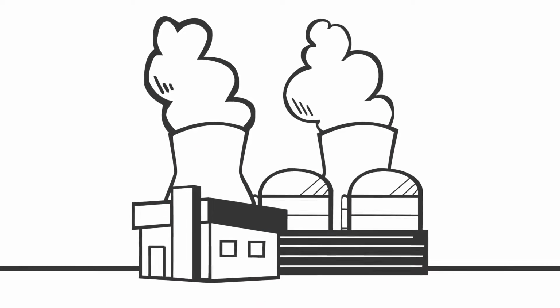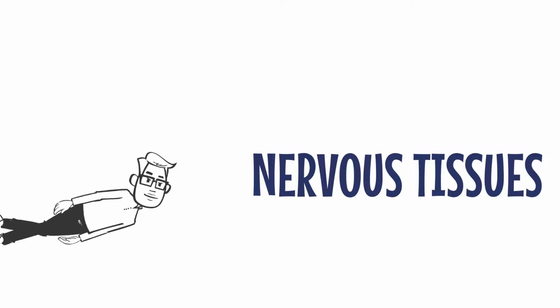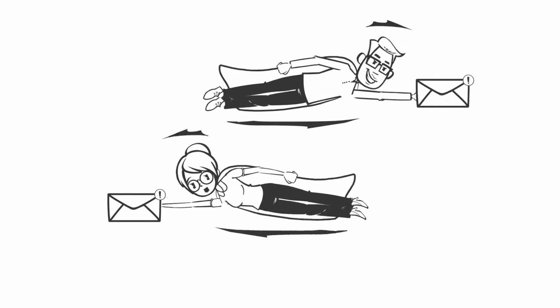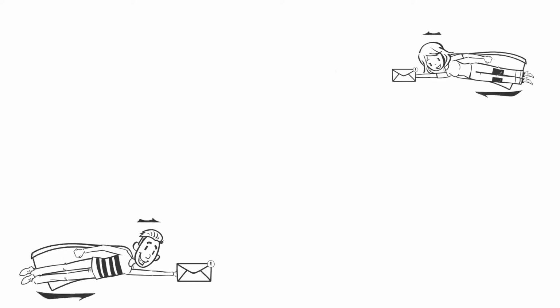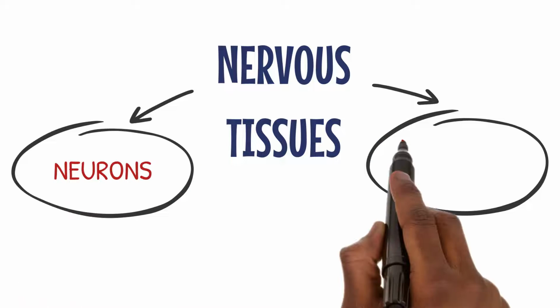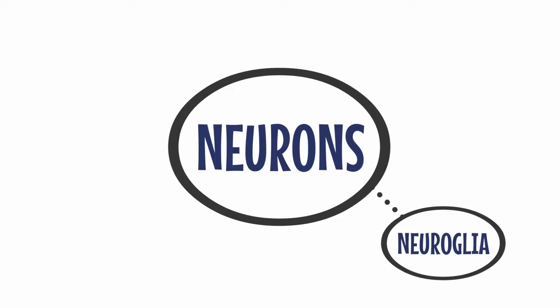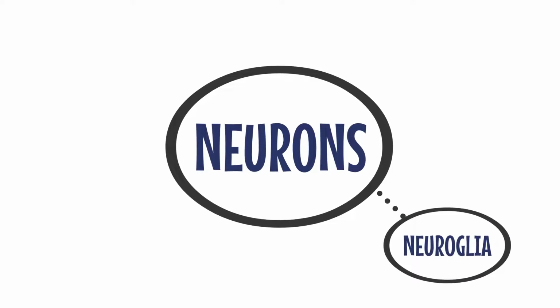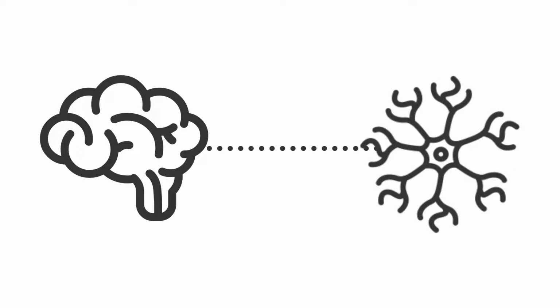Moving on to the powerhouses of communication in our bodies, let's dive into nervous tissues. They are like the super-fast messengers sending signals to different parts of our body. Within nervous tissues, we have two types of cells, neurons and neuroglia cells. Neurons are the main cells, while neuroglia cells are the supporting cells.